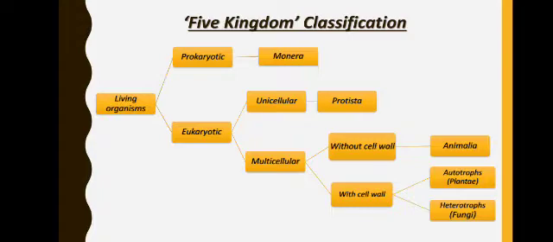If they do not have cell wall, they are put into kingdom Animalia, and if they have cell wall, again they are of two types, whether they can produce their own food or not. So they are either autotrophs or heterotrophs. Based on that, they are put into Plantae and Fungi, because plants are autotrophs and fungi are heterotrophs. Followed, students?